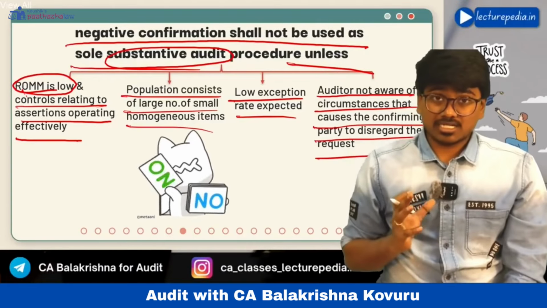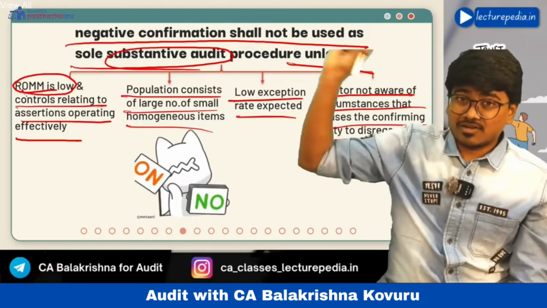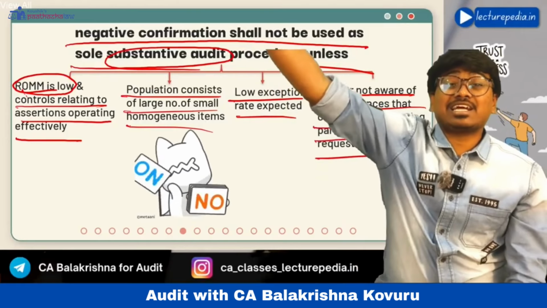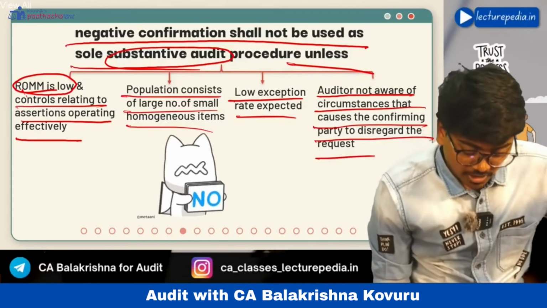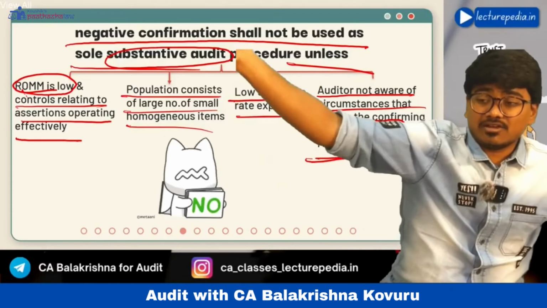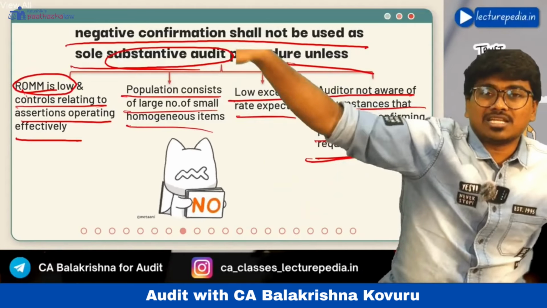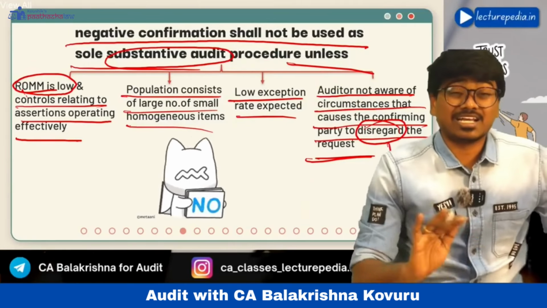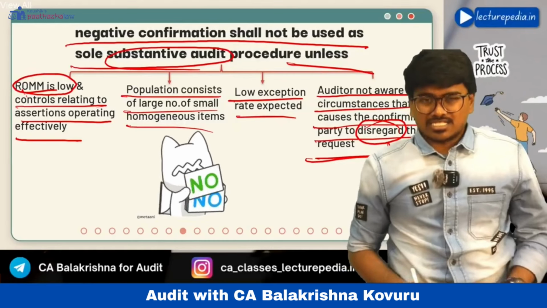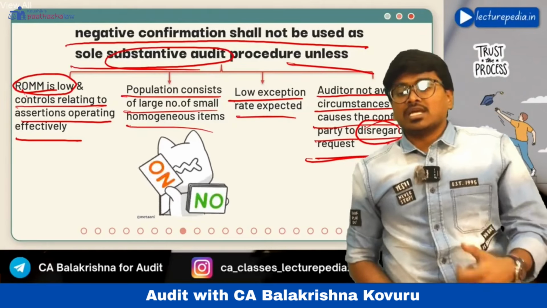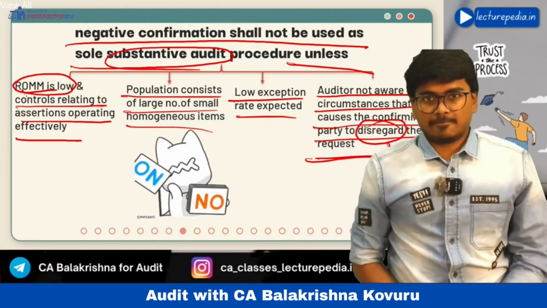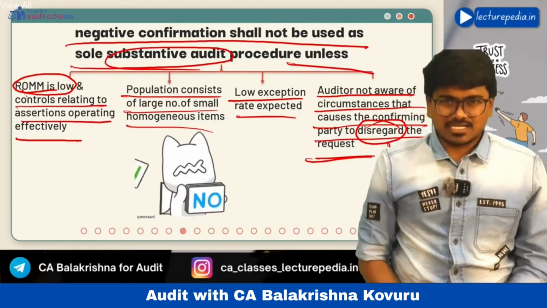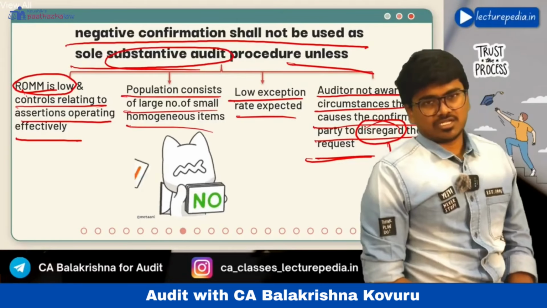If the auditor is sure that the confirming party will not neglect the request, that means he will not disregard the request. Disregard means he will not neglect the request. In such a situation, the auditor can use negative confirmation request. Okay, so this is SA 505, external confirmation.